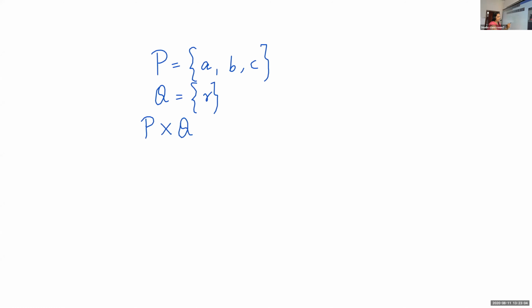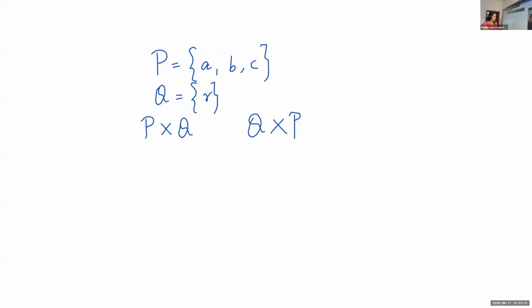Write the question, children. P is equal to the set {a, b, c}. Q is equal to the set R. Find P cross Q and Q cross P. Are they equal?